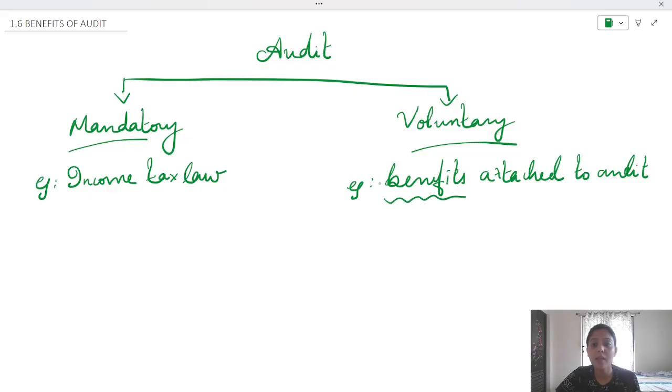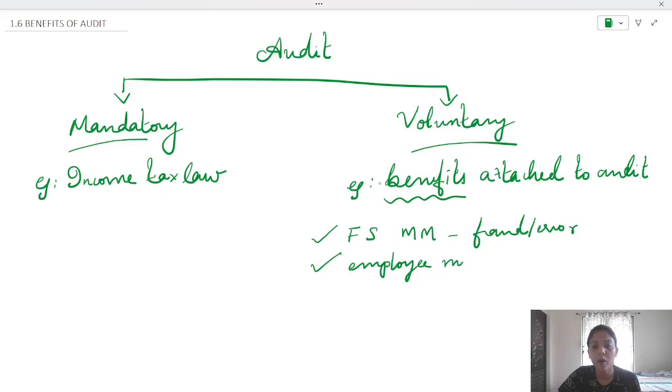Now let's talk about these benefits. As we said, whether the FS is materially misstated, whether due to fraud or due to error, this will be known only if the accounts are audited, right? Yes. Then, to know about the employee morale. It's an employee morale check. If there is fraud happening in the company, it's committed by an employee. What about their morale, right? So it's an employee morale check.